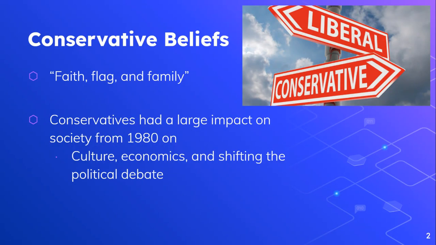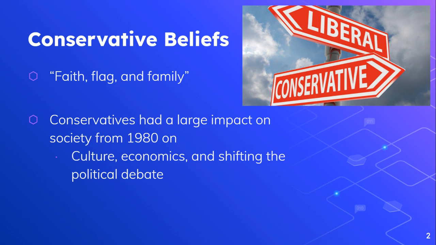First, let's do a little bit of review of conservative beliefs. A good thing to have in your head about 1980s conservatives is this little quote: faith, flag, and family. Those are the cornerstones of conservative beliefs. So we're thinking about things like a religious focus, smaller government, enhancing property rights for individuals.